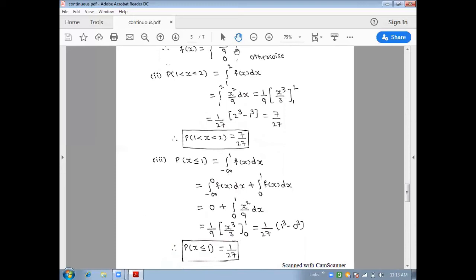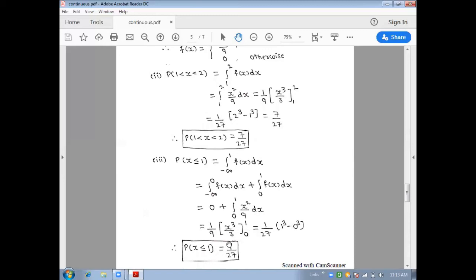From the given function, the first value is 0. In the second part, we substitute x square by 9 into dx. 1 by 9 is a constant. The integral of x square dx is x cube by 3 between the limits 0 to 1, which equals 1 by 27, a constant, times the upper limit 1 to the power of 3 minus 0 to the power 3, which is 1 only.